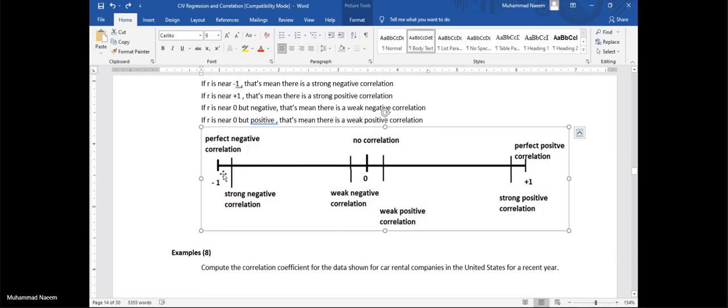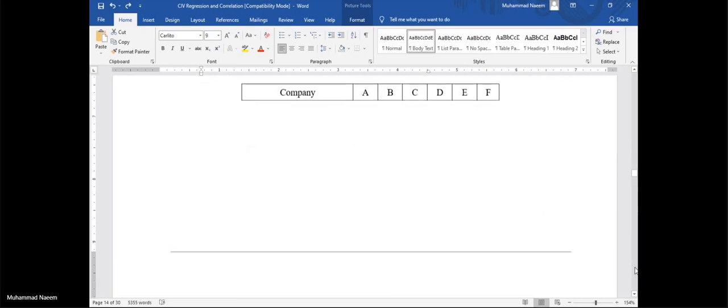Now, if the value is near -1, that shows strong negative correlation. If it is near +1, that shows strong positive correlation. If it is near 0 but positive, this shows weak positive correlation. And if it is near 0 but negative, this means there is a weak negative correlation between the variables.